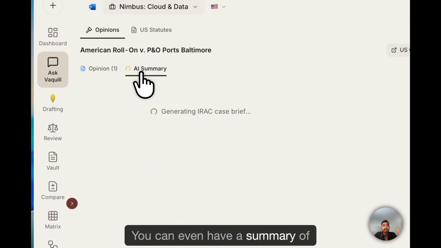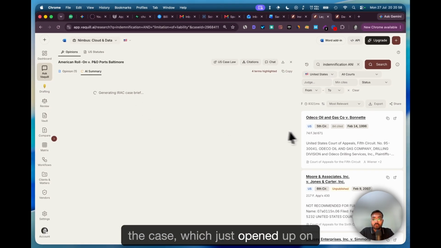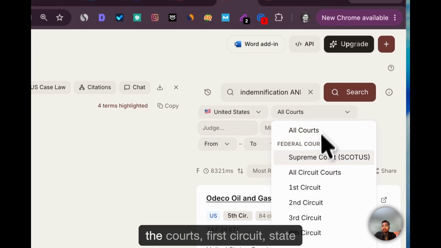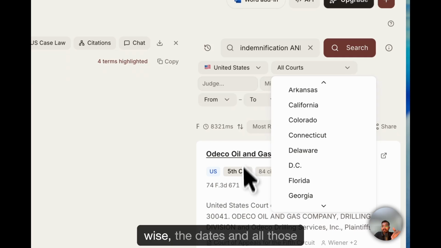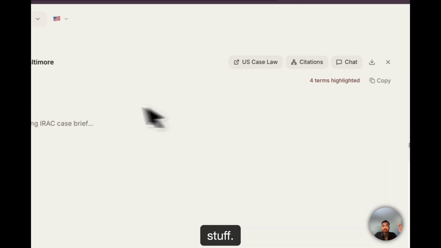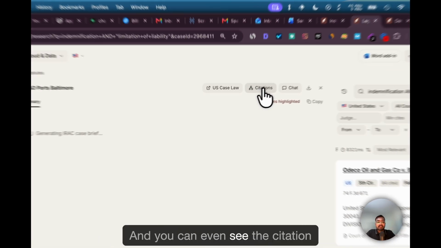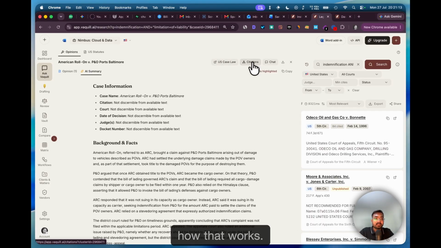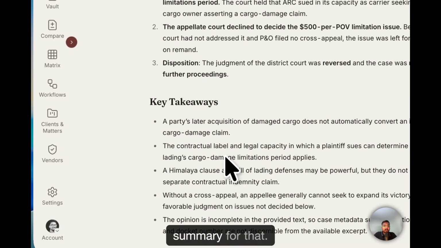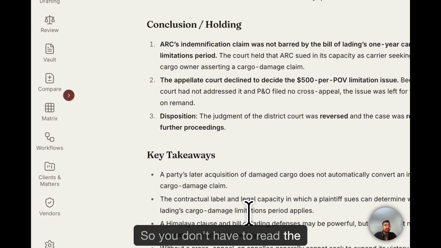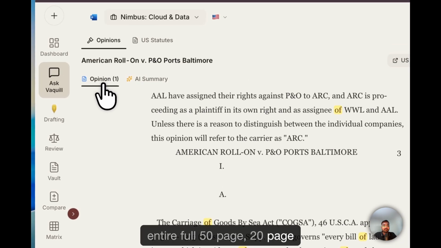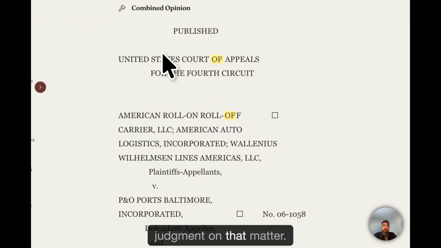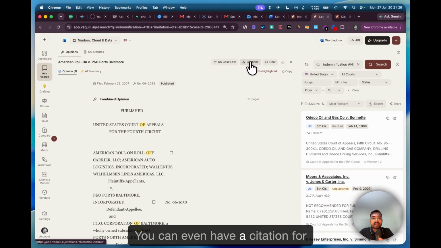You can even have an AI summary of the case, which you just opened, on the right hand side, along with all the features: case, jurisdiction, the courts, first circuit, state-wise, the dates and all those stuff. And you can even see the citation graph of that. I'll tell you in a minute how that works. So yes, you have your AI case summary, so you don't have to read the entire 50-page, 20-page judgment on that matter.